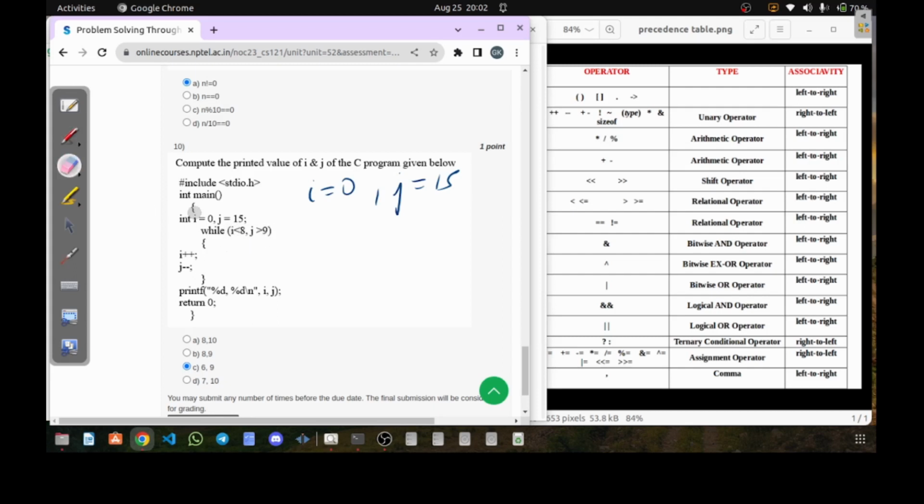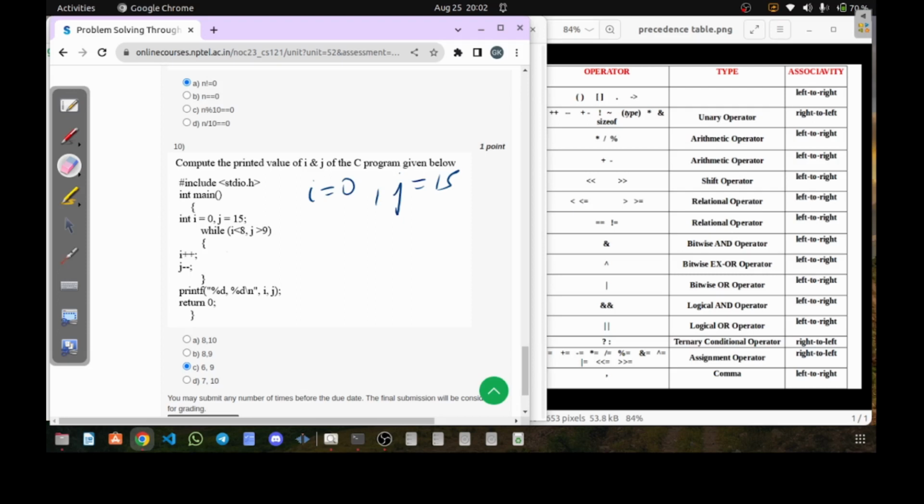The value of i is 0, so 0 less than 8, the condition is true, but it is discarded. j greater than 9, the value of j is 15, 15 greater than 9, this is true. So only the true generated by j greater than 9 will be considered. We are not going to consider the true or false generated by i less than 8. That is the important catch you have to keep in mind here.